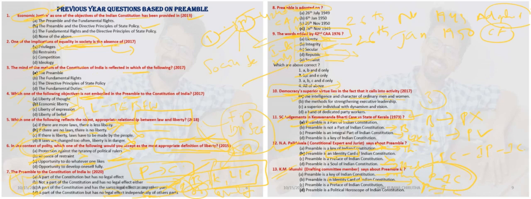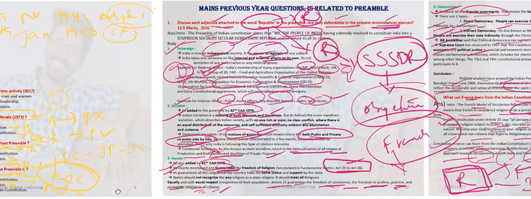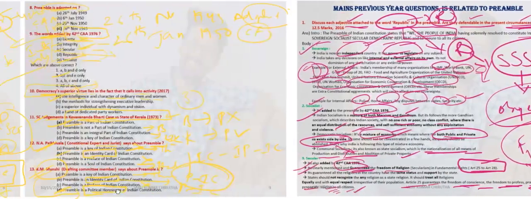And the third option, the Preamble as preface of the Indian Constitution, is not correct. And the fourth one, the Preamble is the political horoscope. So Munshi is describing the Indian Constitution as a political horoscope. Let's see. Thank you.